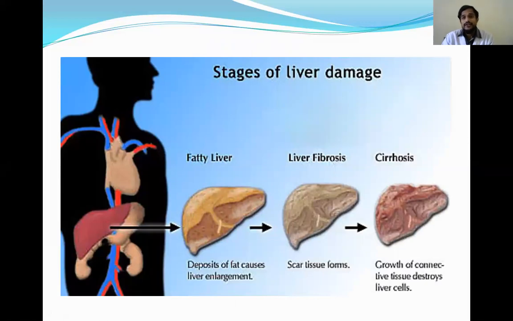And stages of liver damage, there are different stages of liver damage, right from fatty liver to fibrosis to cirrhosis to complete necrosis and carcinoma of the liver. So all these stages can be assessed by estimating different liver enzymes. So they are helpful in assessing the stage of liver damage to some extent, along with the combination of the radiological techniques.